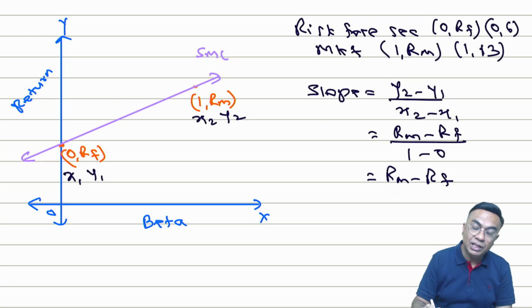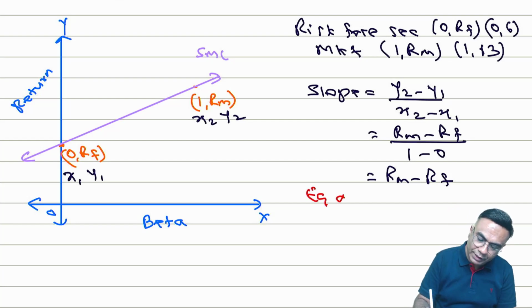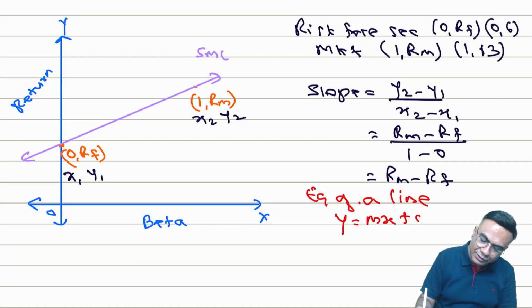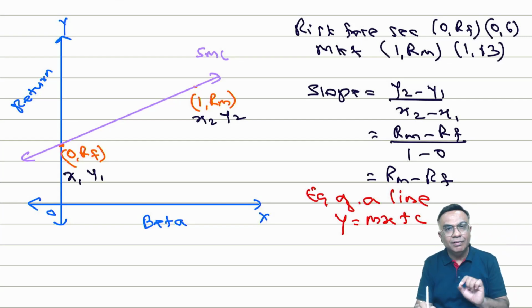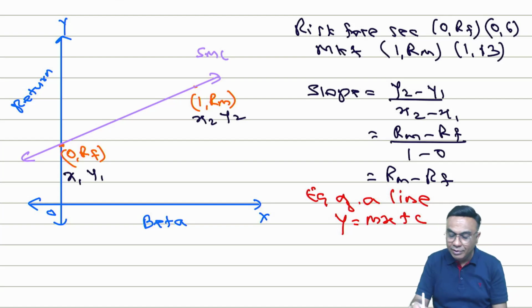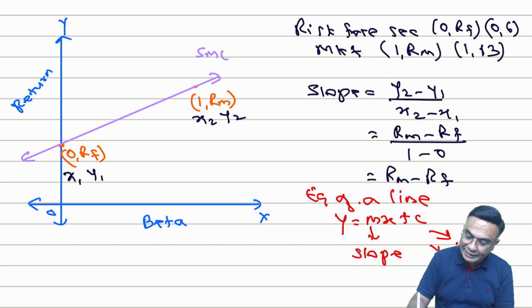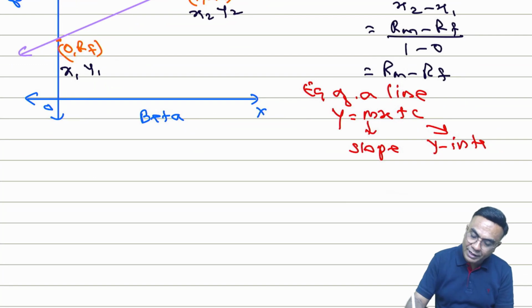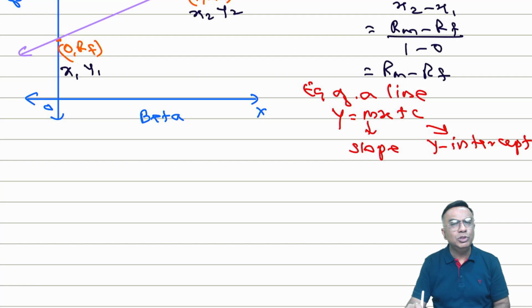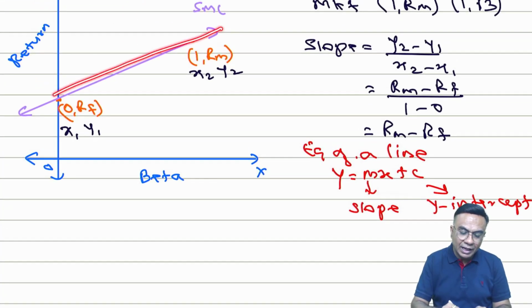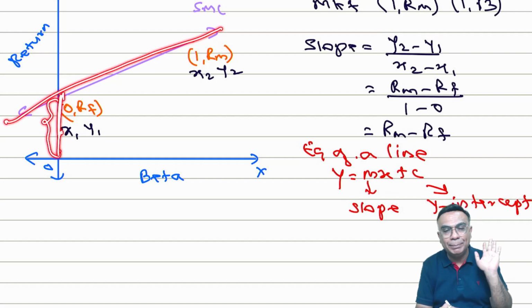Now how do we present the equation of a line? How do you write the equation of a line? The equation of a line is given like this: y is equal to mx plus c. In that, x and y variables will remain in the equation, but what is m? m is the slope of the line. And what is c? c is the constant. We call it the y-intercept. Now what is the y-intercept? This line cuts the y-axis over here. This particular segment is called the y-intercept.